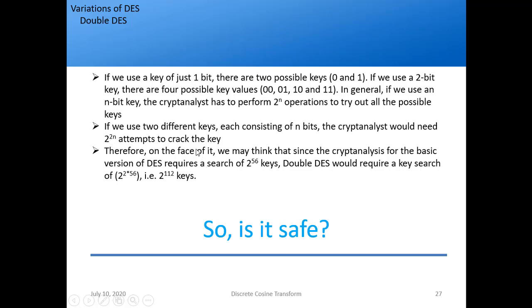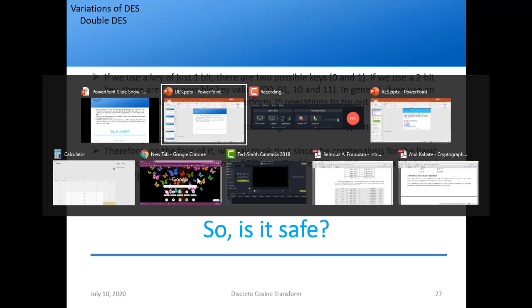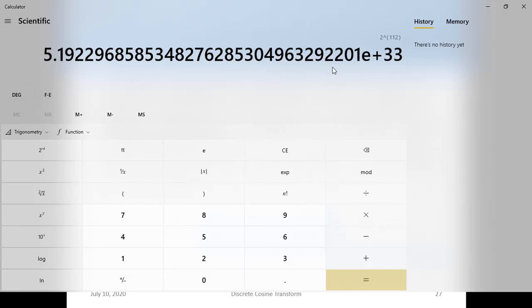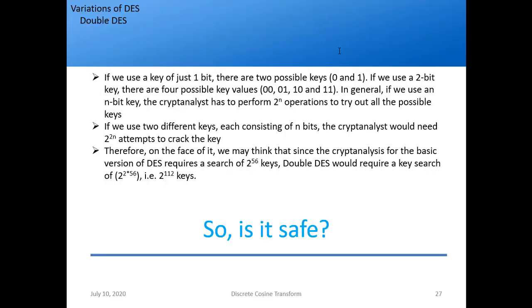And we use a 56-bit key for DES, right? So 2 raised to 56 for simple DES. But double DES will require how many? 2 raised to 2 into 56, that is 2 raised to 112 keys, right? So it is almost impossible to decrypt it. Why? Let's see in the calculator. Okay, so I have 2 raised to 112, right? So 112 and I use 2 raised to. So how much is it? It is 5.19 into 10 raised to 33. So it is a huge number, in crores of crores, right? So with crores of crores of keys, it is almost impossible to decrypt it, right?